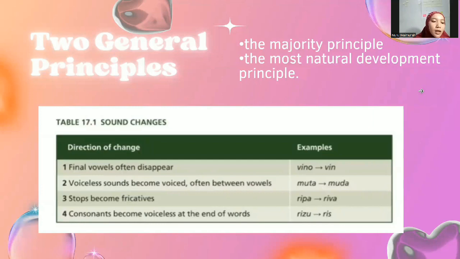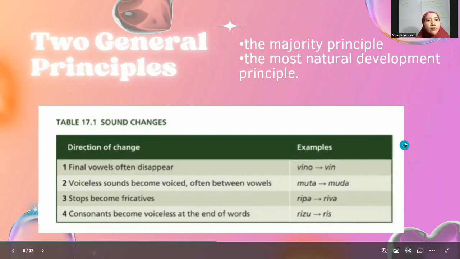And the second is the most natural development principle. It is based on the fact that certain types of sound change are very common, as shown in table 70.1, sound changes. So look at the picture, guys. Direction of change. First, final vowels often disappear.